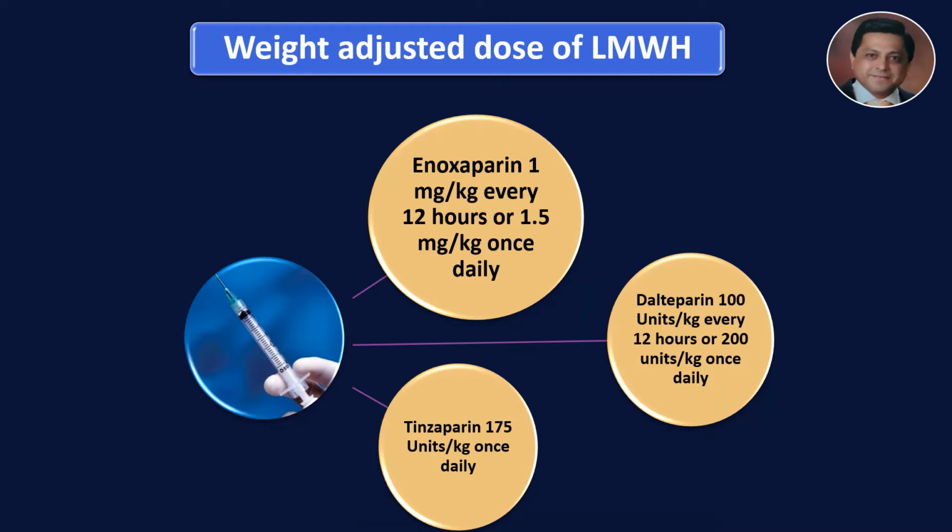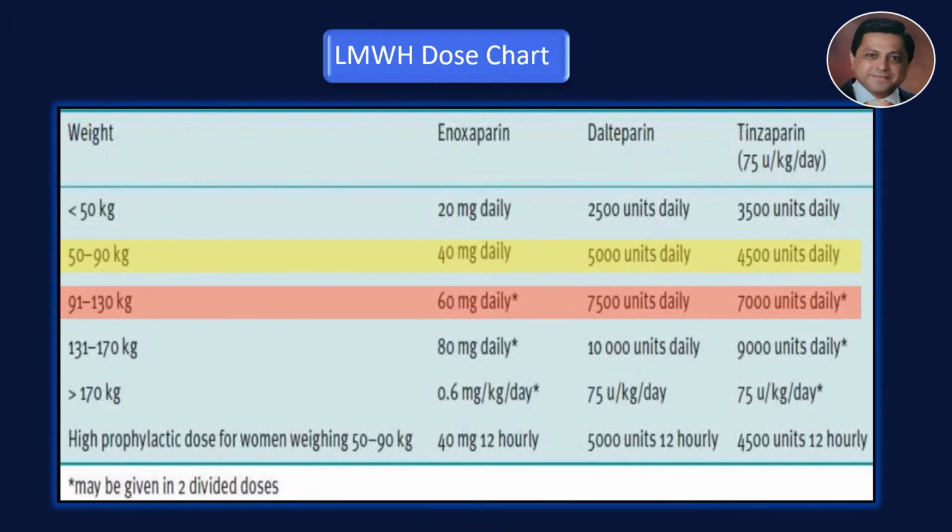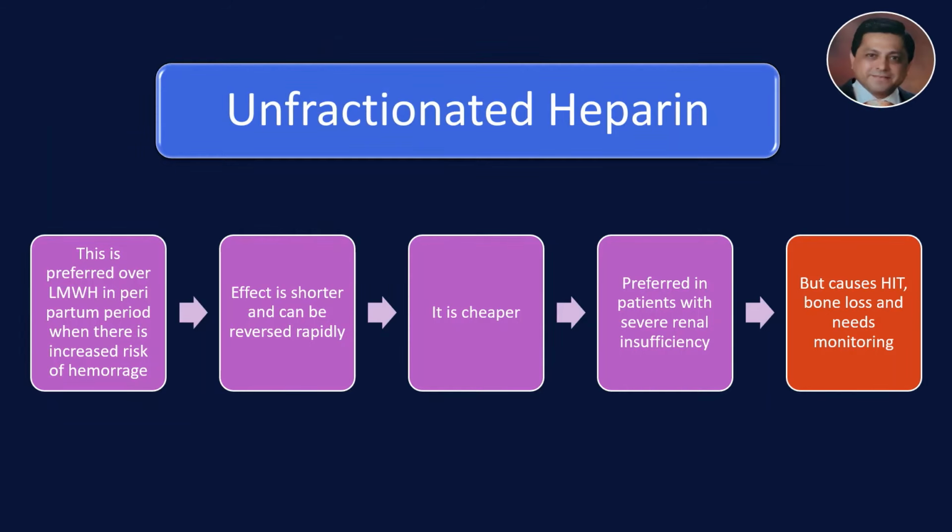How do you give low molecular weight heparin? The commonest drug which is used is enoxaparin, and you normally give it at 1 milligram per kilogram every 12 hours. Other drugs such as dalteparin and tinzaparin can also be used. You can also follow a dose chart depending on your weight, and you can titrate the dose of low molecular weight heparin accordingly.